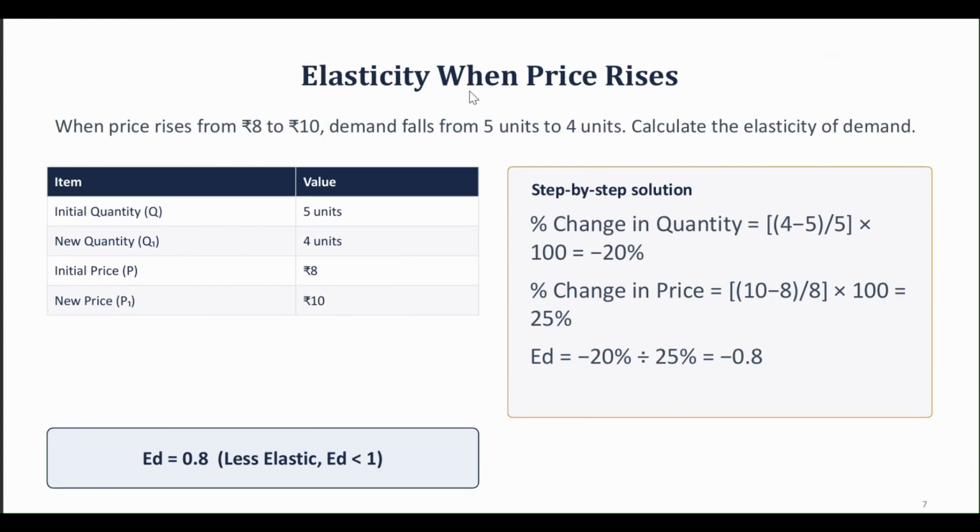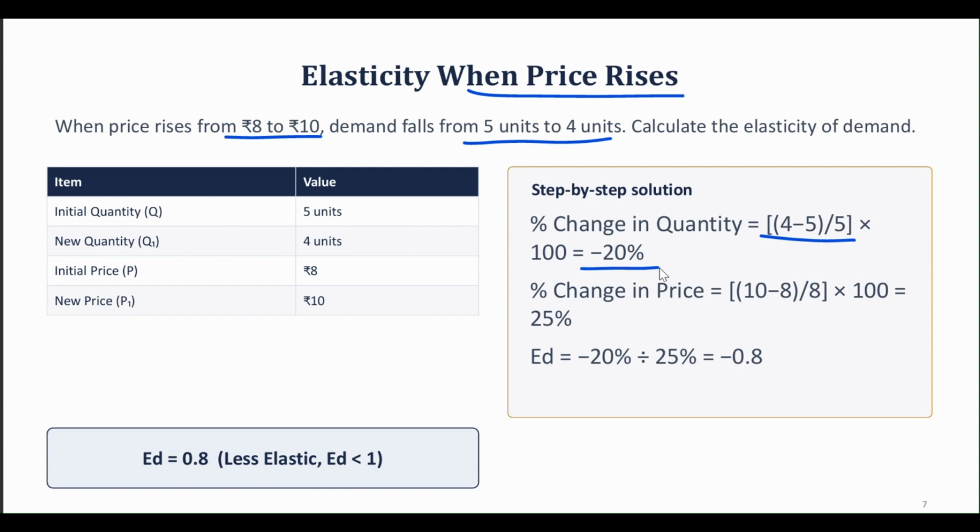So what happens to the elasticity when price rises? Okay, here the price rises from 8 to 10. Demand falls from 5 to 4 units. Calculate the elasticity of demand. When we calculate the change in quantity, we get 4 minus 5 upon 5, multiplied by 100, which is going to be minus 20%.